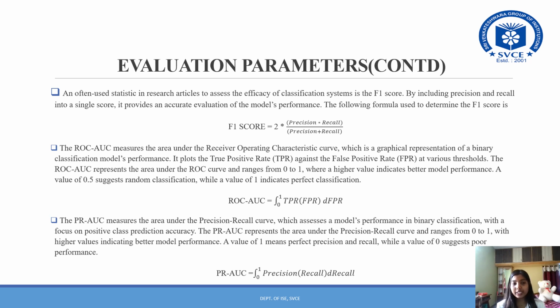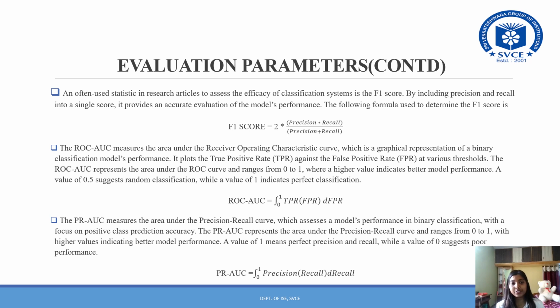The ROC-AUC measures the area under the receiver operating characteristic curve. It's a graphical representation of a binary classification model's performance. It plots the true positive rate against the false positive rate at various thresholds. The ROC-AUC represents the area under the ROC curve and ranges from 0 to 1, where a higher value indicates better model performance. A value of 0.5 suggests random classification, while a value of 1 indicates perfect classification.